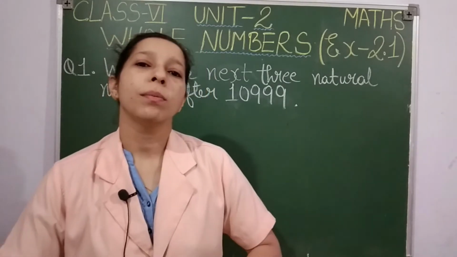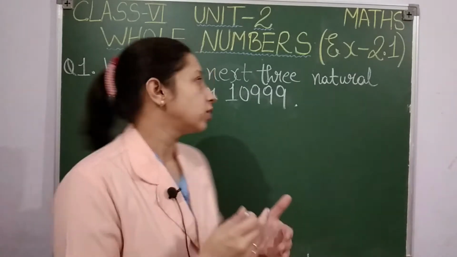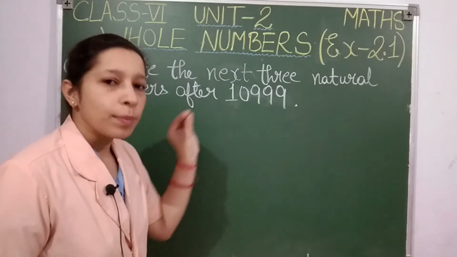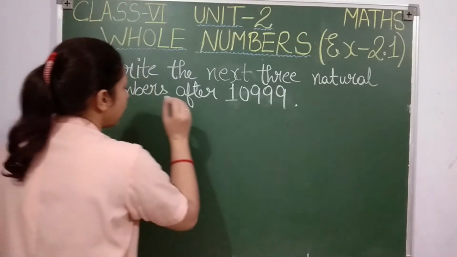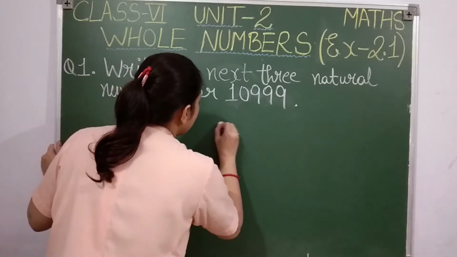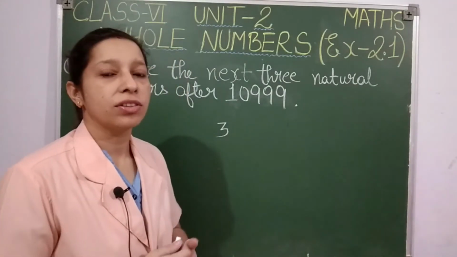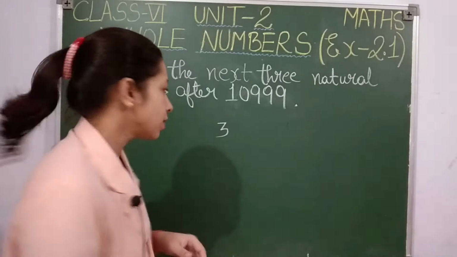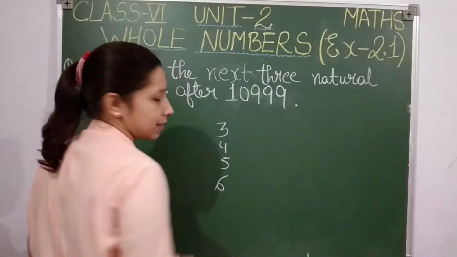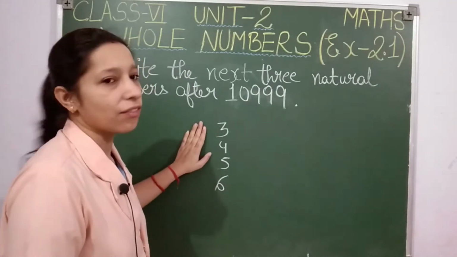So students, what do you mean by next 3 natural numbers? Here you have to give the next 3 natural numbers after 10,999. Let me explain you again with one small example. I want you to answer what will come after 3. What will be the 3 numbers that will come after 3? After 3 comes 4, then 5 and then 6. Isn't it? These are the next 3 numbers which come just after 3.